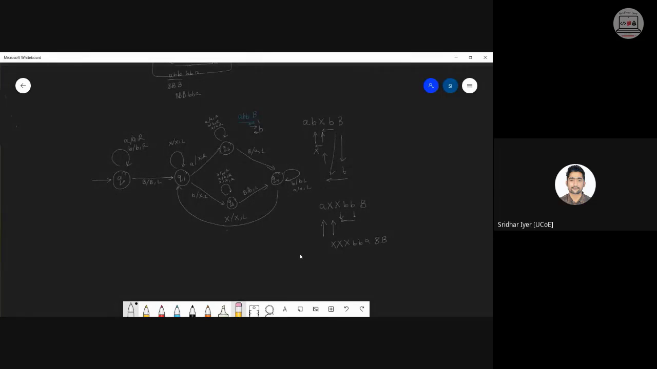But do we need these x values over here? Do we need the x values or not? We are reversing a string, so the output should be the exact reverse of that string. If at the start I have given a b b, then the reverse should be b b a. We don't want that x. So now what should we do?